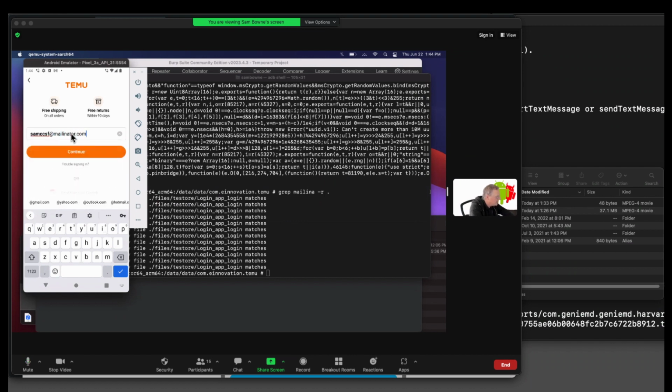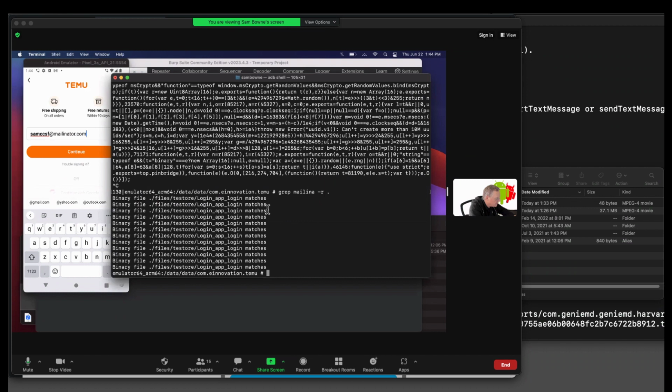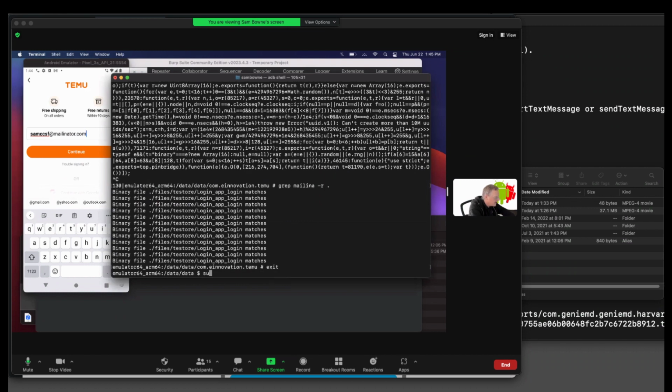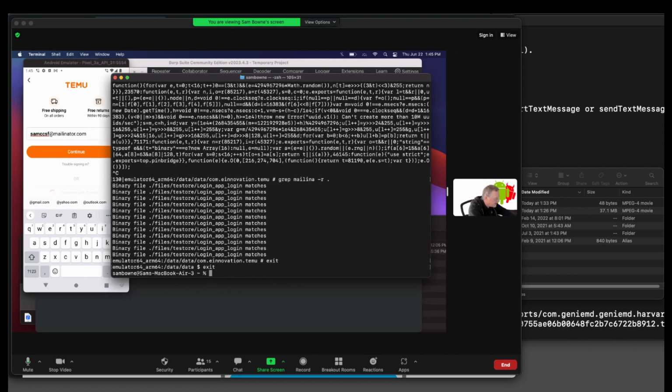samccsf@mailinator.com. All right, let's make sure I'm monitoring the log here. I'm going to exit, and I'm going to do, that just took me out of root down to normal. Now I'm going to get down to here where I can do ADB shell. Okay, grep password. Okay, that'll do.